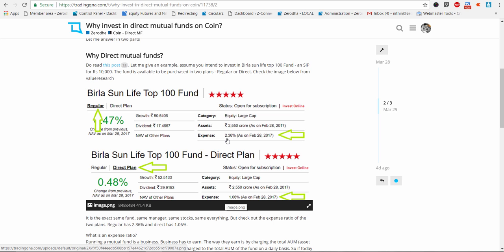The trail commission could be as much as 1%, 1.5%. That means this 1% that is paid to the distributor is not just for the first year, but it is paid every year for as long as you are invested.